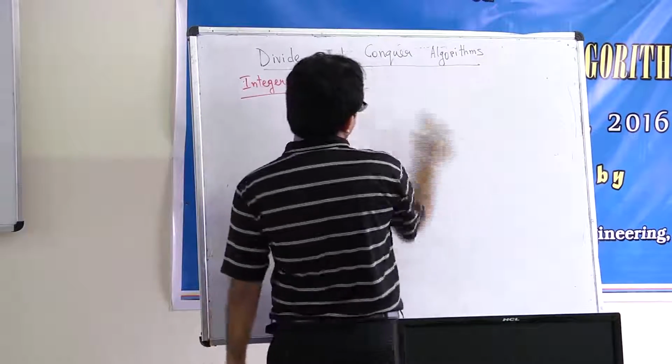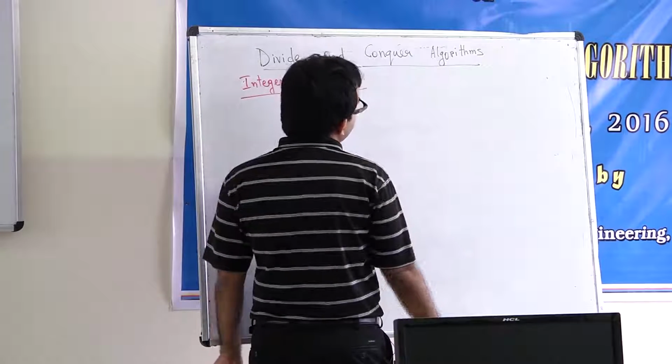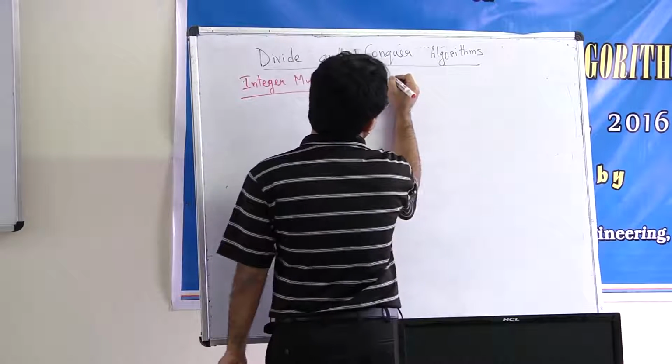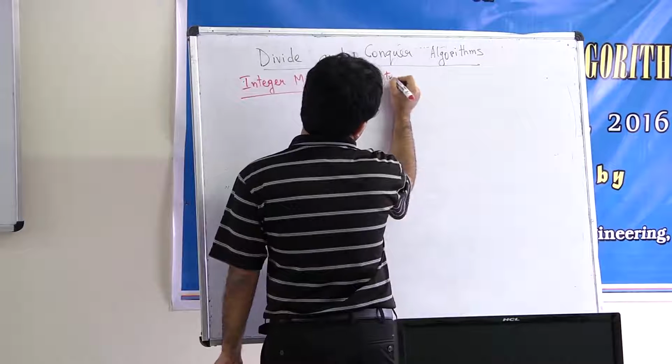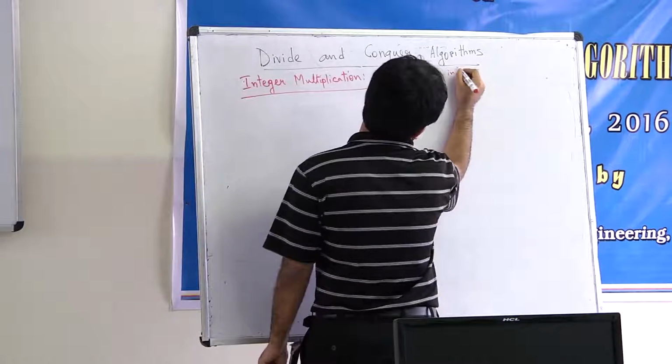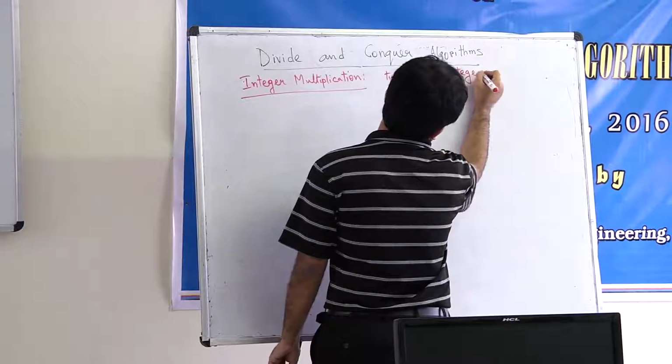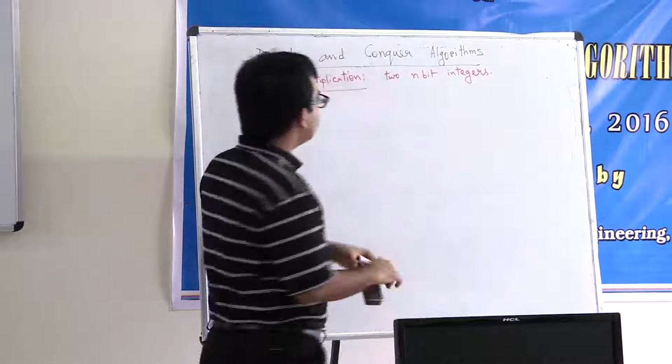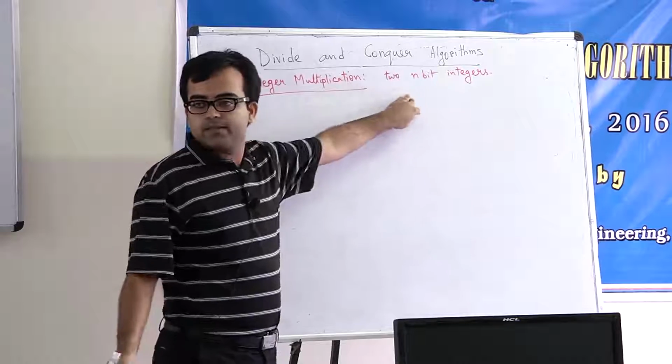So, what is the problem? The problem is we are given two n-bit integers. Do you know what I mean by an n-bit integer?